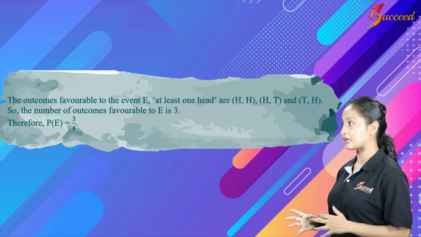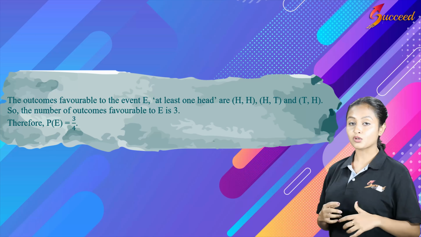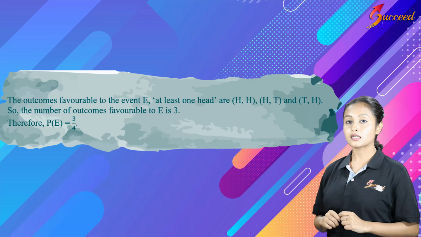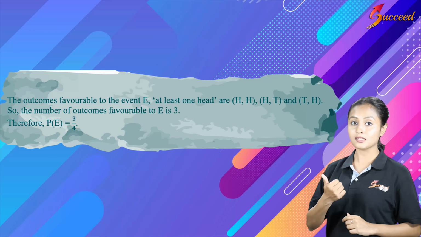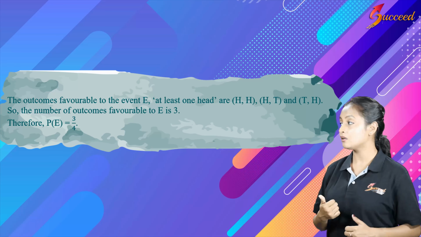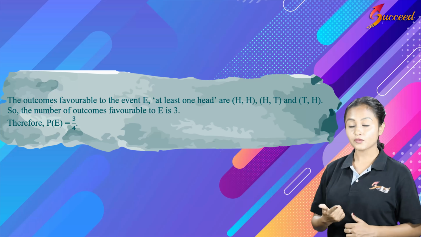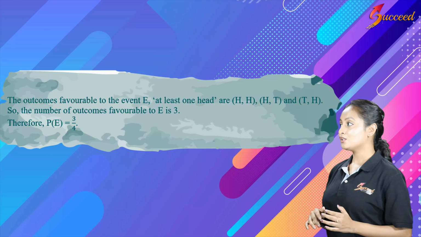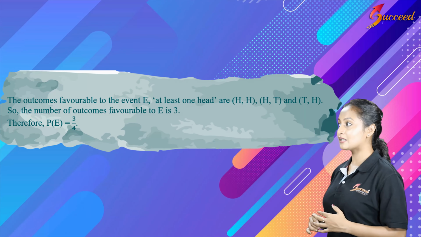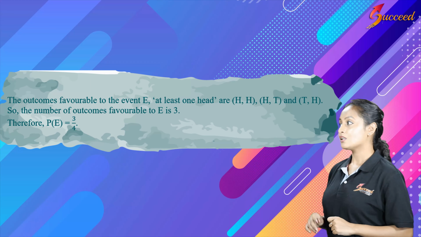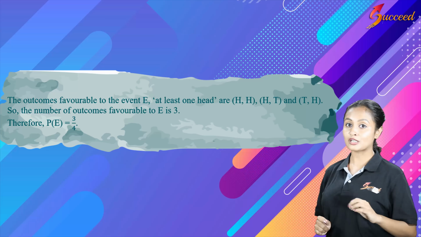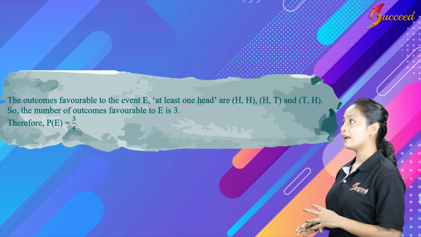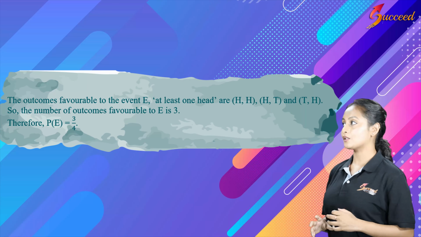So how are we going to find that? Now in the combinations that we discussed, there are three combinations which have at least one head. H, H has two heads, so the criterion here is at least one head. Now H, T and T, H. So there are four possible outcomes. Now the question says we have to find the probability of getting at least one head. Here H, T means head up on the first coin and tail up on the second coin.